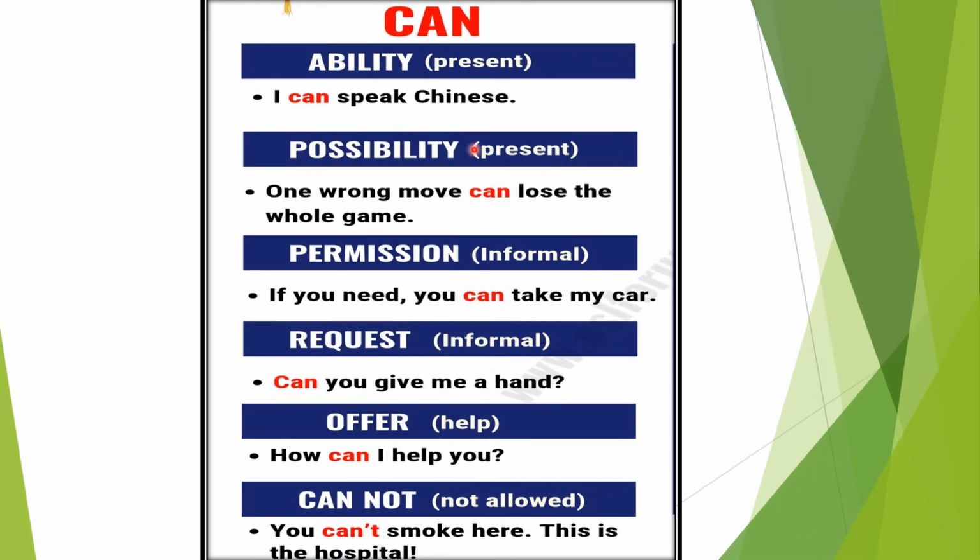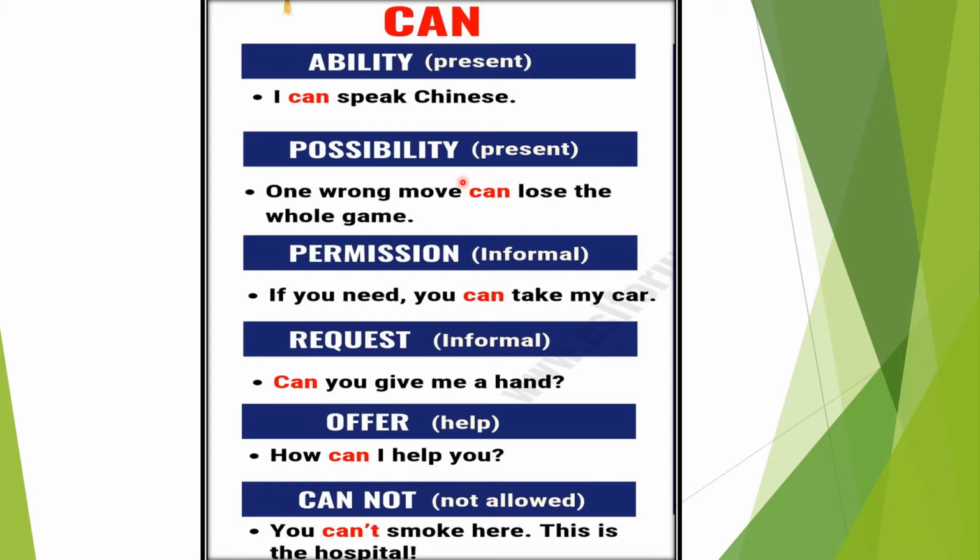So children, now let us see some more rules about can. First one is ability. This you know. We make use of can when the person has the ability to do something. Next one is possibility. Possibility means, children, a chance that something may happen, or it is not likely to happen. Something may happen or may not happen.